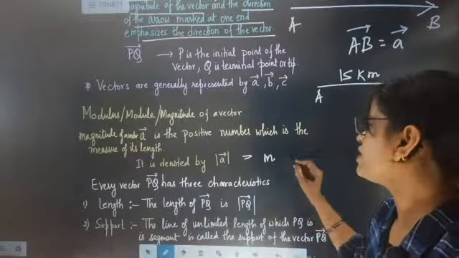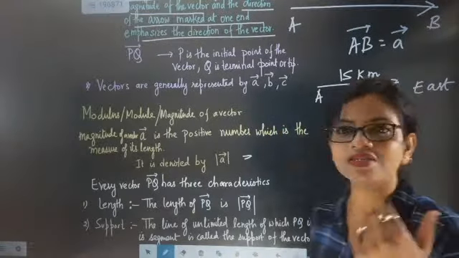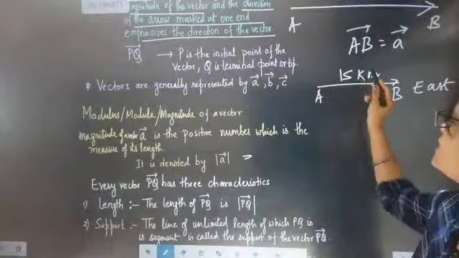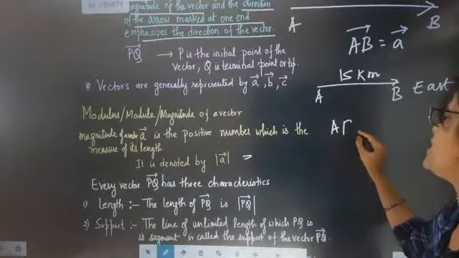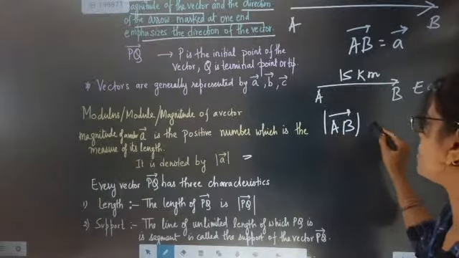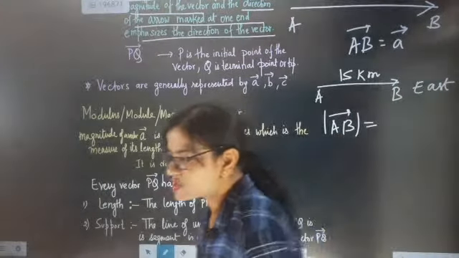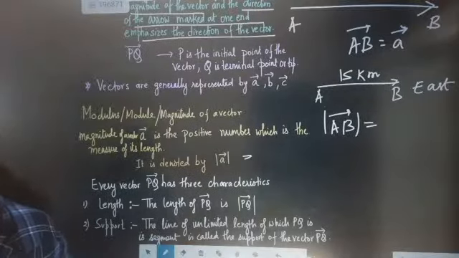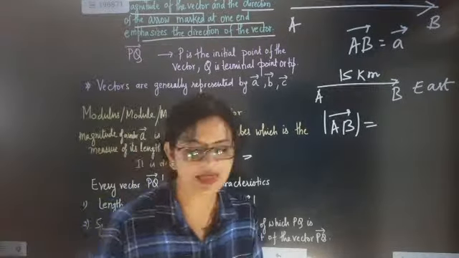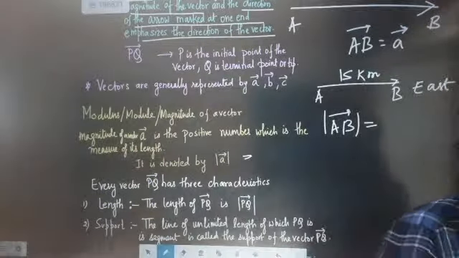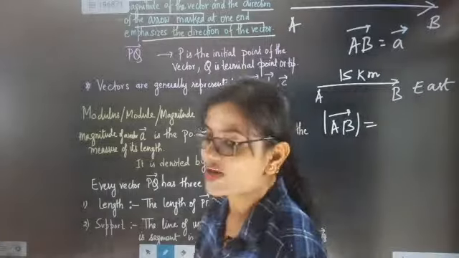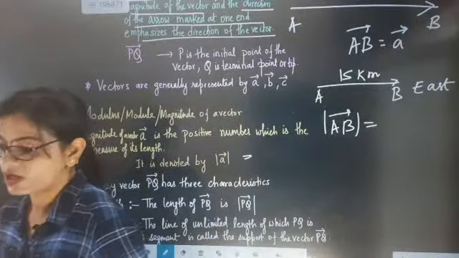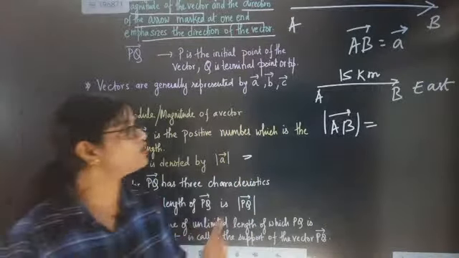Modulus of a vector. If somebody asks you what is the magnitude of this journey, so if I am going to write the AB vector magnitude, what answer am I going to write? Sum of the square root of coefficient is absolutely correct. It will be also called the modulus of a vector, or magnitude of a vector, or module of a vector.